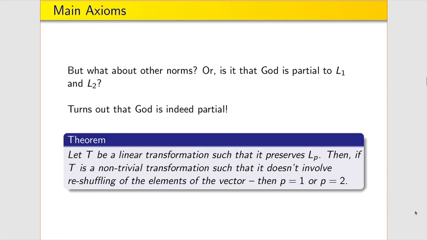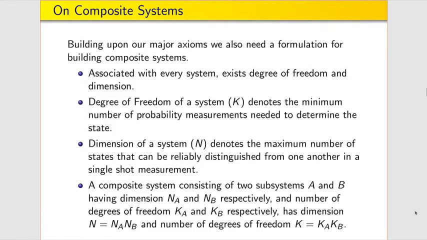One might ask, what about norms other than L1 and L2? Why can't we have any arbitrary Lp norm? Well, if we have an arbitrary Lp norm with non-trivial transformations that do not involve just reshuffling of elements of the state vector, then we find that p must be either 1 or 2.